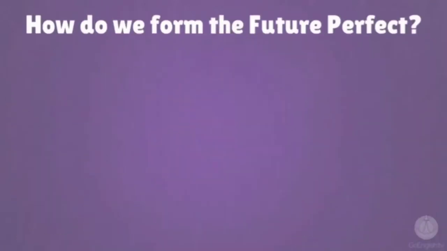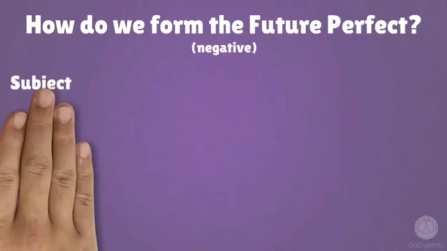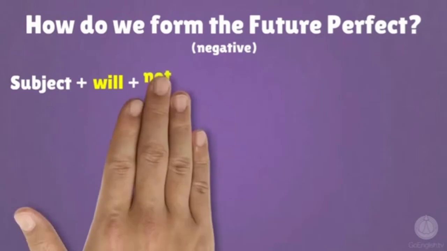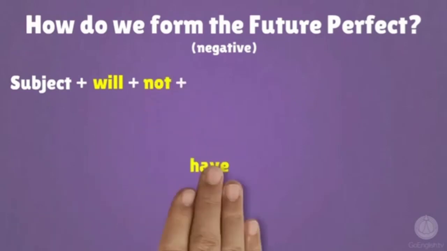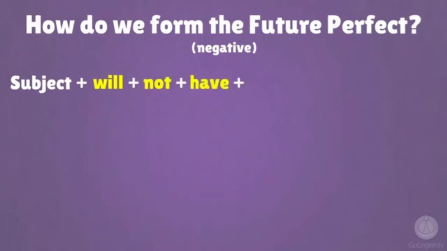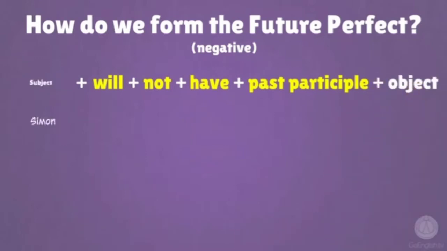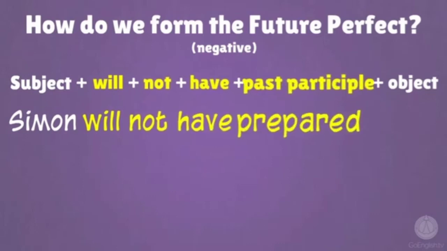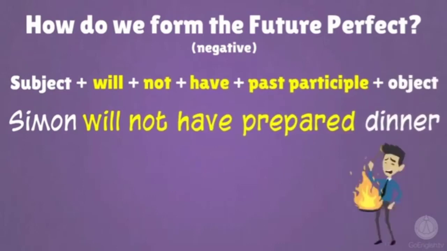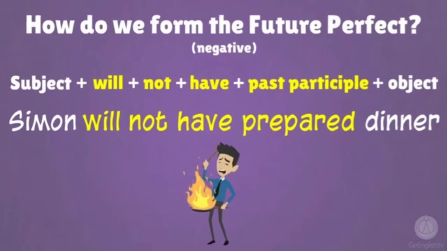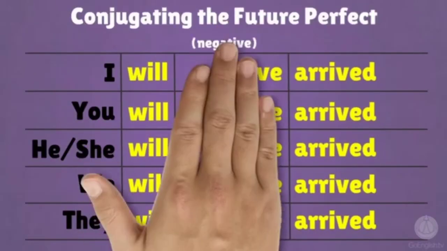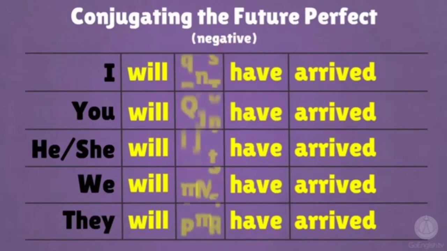Now, let me continue to the negative form of the future perfect tense. The form of the future perfect tense negative sentence is subject plus will plus not plus have plus past participle and object. This is the example. Simon will not have prepared dinner. And this is the conjugating the future perfect tense in the negative sentence.